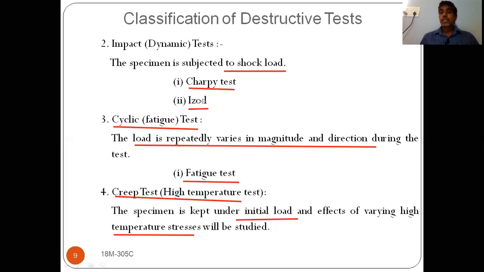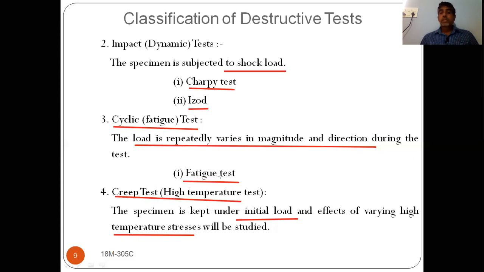What are the two impact tests we have? Charpy test and Izod test. And the third one is the cyclic or fatigue test. What is meant by cyclic test? In a cyclic test, the force varies both in magnitude and direction. That means repeatedly reversing direction, repeatedly reversing forces, reversal loads. That pattern is repeated, that means the cycle is repeated, but the direction may be different. That type of loading is known as cyclic loading.